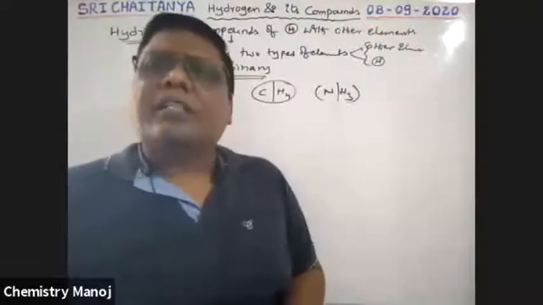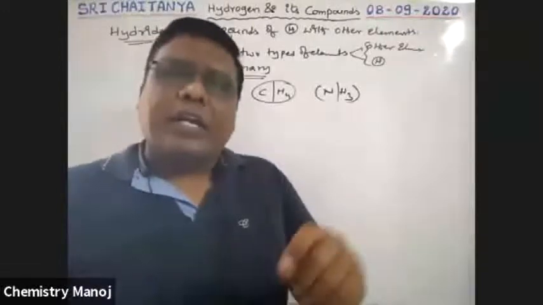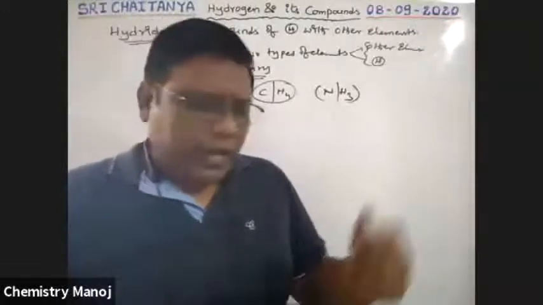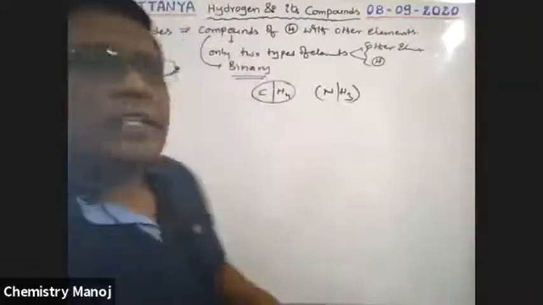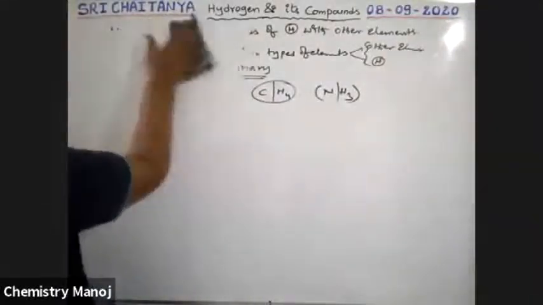Now, based on their preparation and properties, all the available hydrides are broadly divided into 4 types. Now we are entering into the types of hydrides.